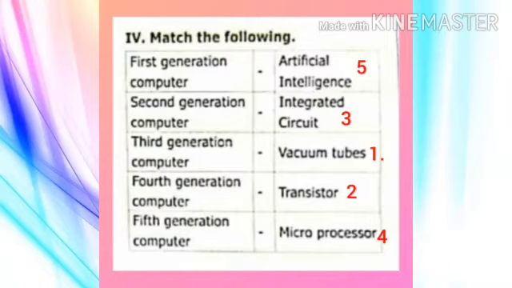Okay, shall I question you? Come on, close your eyes and answer. First generation computer, what is that? Vacuum tubes. Second generation computer, transistor. Third generation computer, integrated circuit. Fourth generation computer, microprocessor. Fifth generation computer, artificial intelligence.